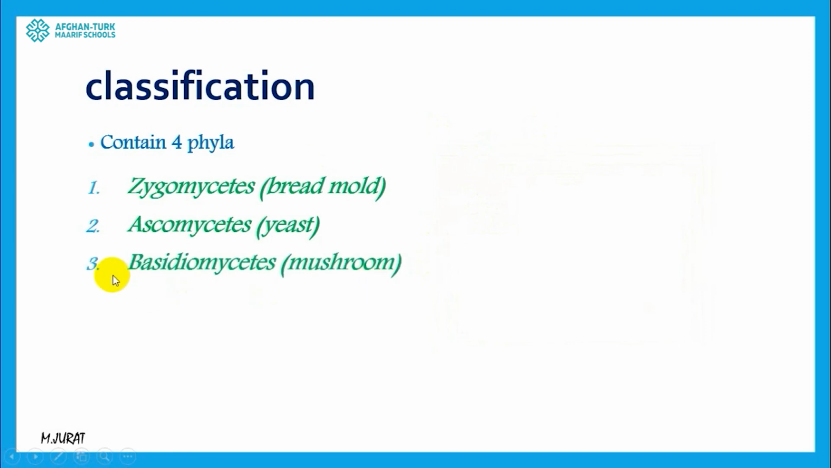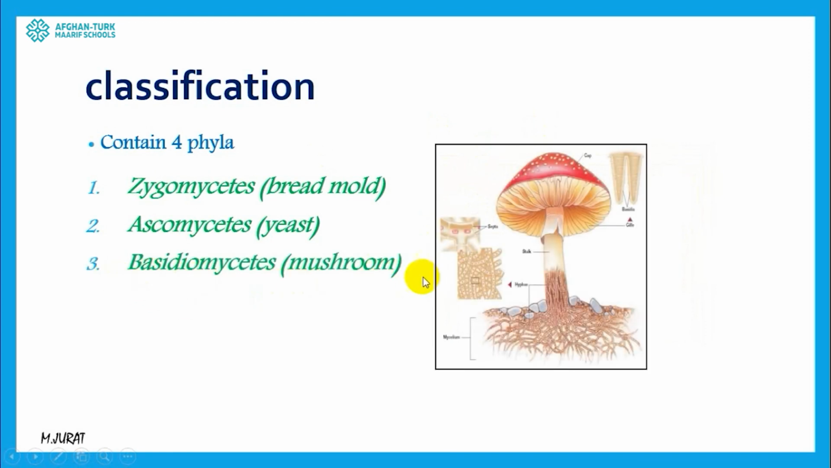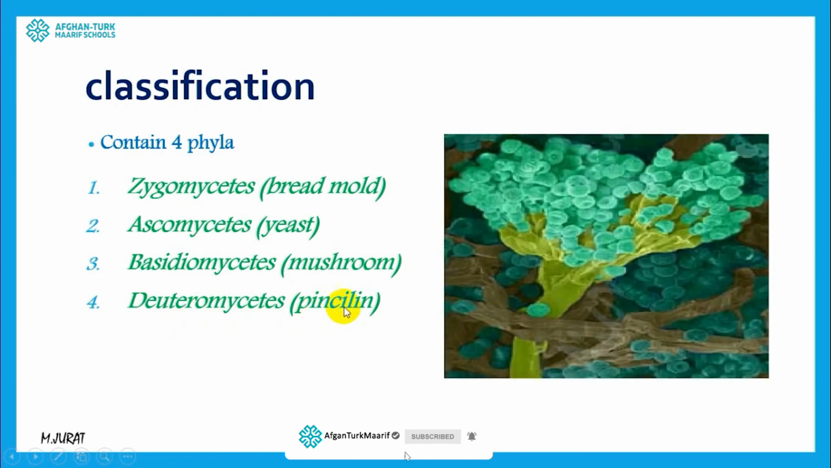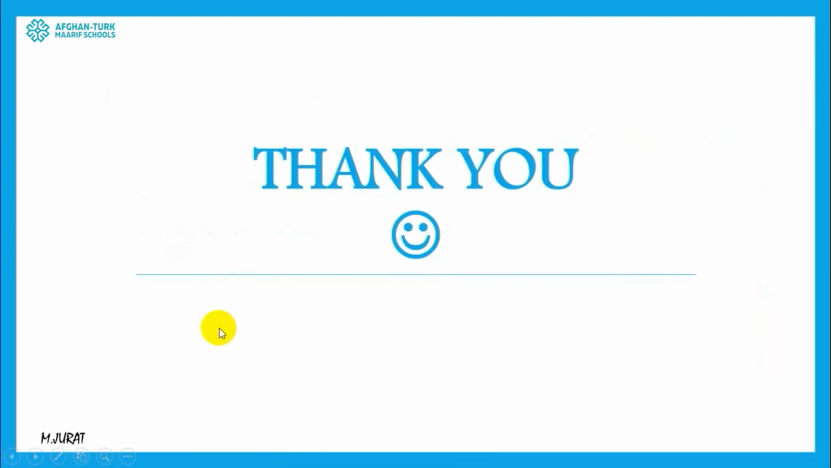The third phylum is basidiomycete, or mushroom. The mushroom that we use can be poisonous or it can be edible as well. And as you can see, they also contain hyphas and mycelium structures, and a cup, which is their reproductive structure. And the fourth phylum is deuteromycete, from which we get penicillin, which is a kind of antibiotic. So that was all about fungi. I hope you learned, and thanks for being with me till the end of the lesson.